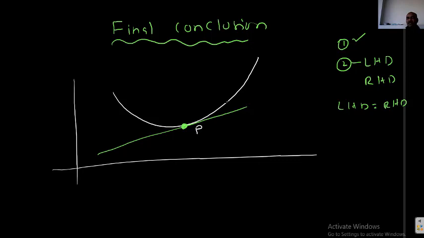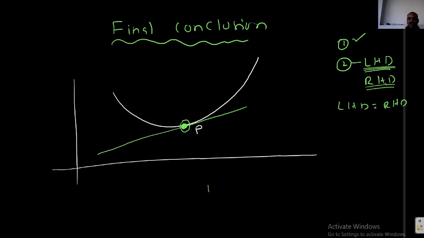But how can you check algebraically? For every function you can't draw a graph, no? How do you check algebraically whether the given function is continuous and differentiable at a particular point P? You know how to check the continuity. Now how to check the differentiability? I want to check the differentiability of this function at P. First of all, I need to find LHD, which should exist and be finite. Next I want to find RHD, which should be finite and exist, and both are equal. Then I can say that the function is differentiable at a particular point.